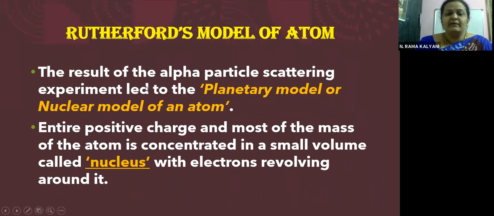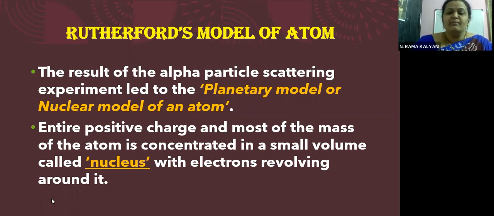The result of the alpha particle scattering experiment led to the planetary model or the nuclear model of an atom. Yes, children, we know this from our 9th class, that Rutherford's model is also called the planetary model or the nuclear model of an atom, because it is from this experiment that we came to know about the presence of a nucleus.